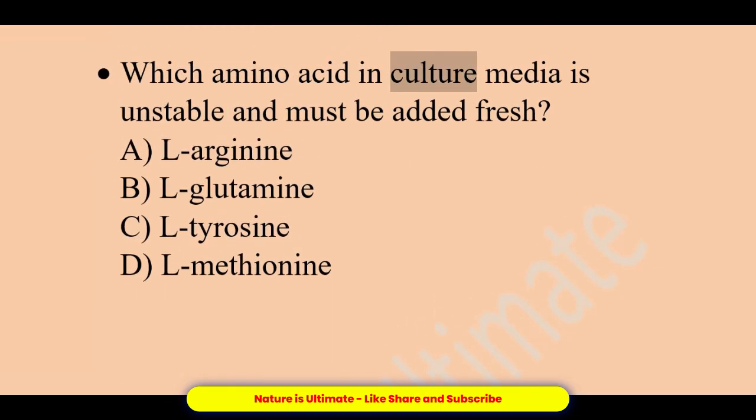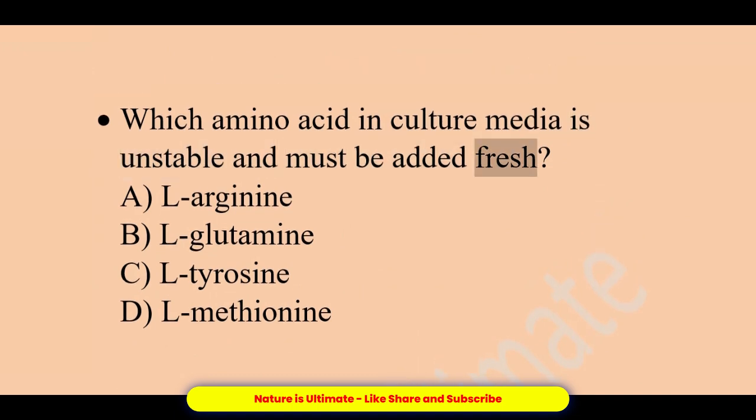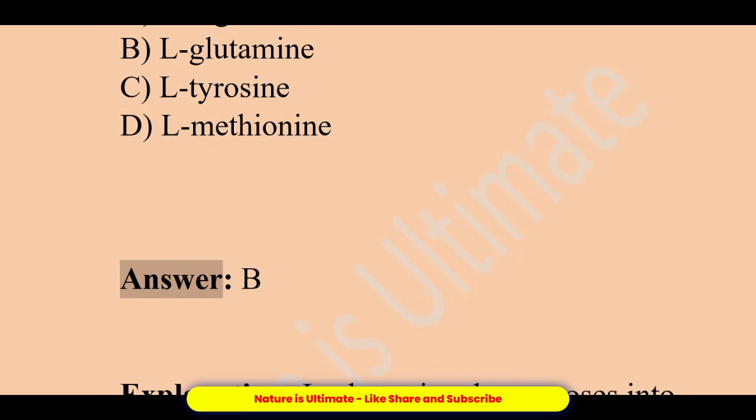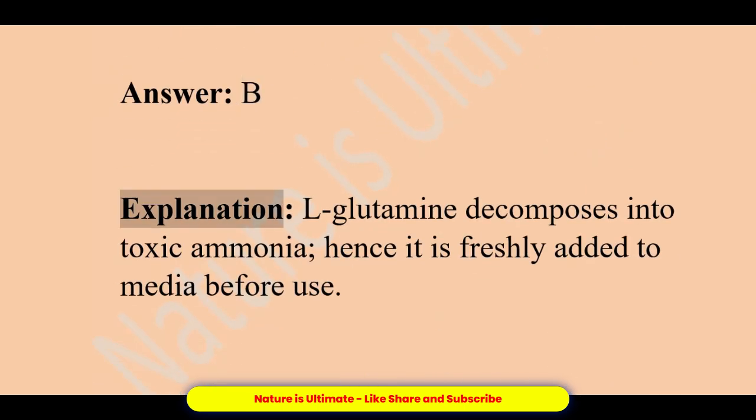Which amino acid in culture media is unstable and must be added fresh? A. L-arginine. B. L-glutamine. C. L-tyrosine. D. L-methionine. Answer, B. Explanation, L-glutamine decomposes into toxic ammonia, hence it is freshly added to media before use.